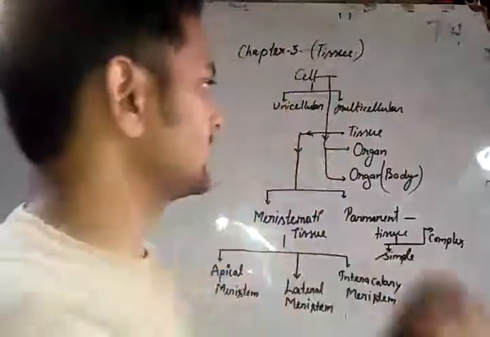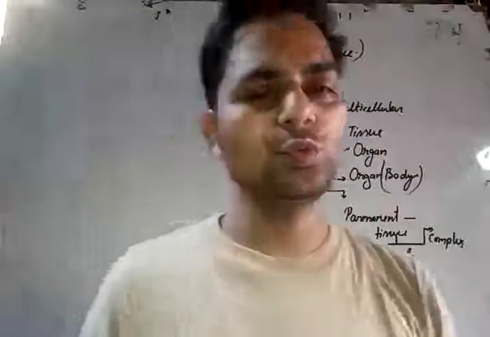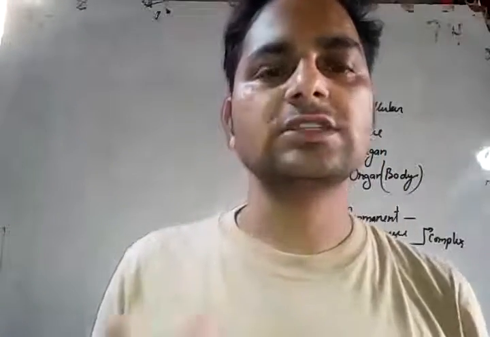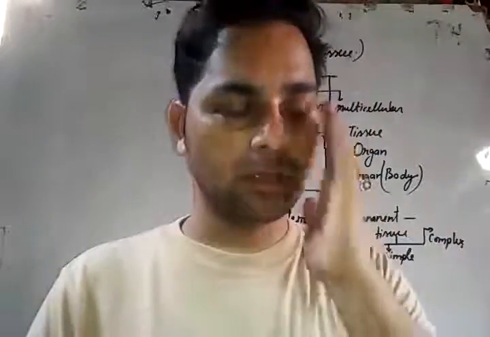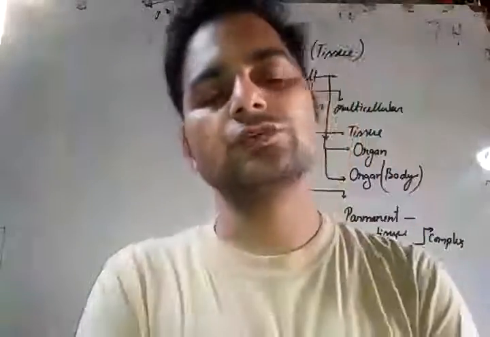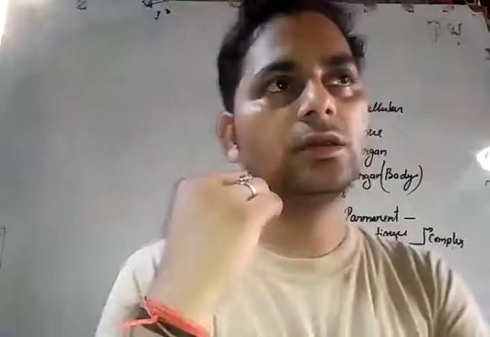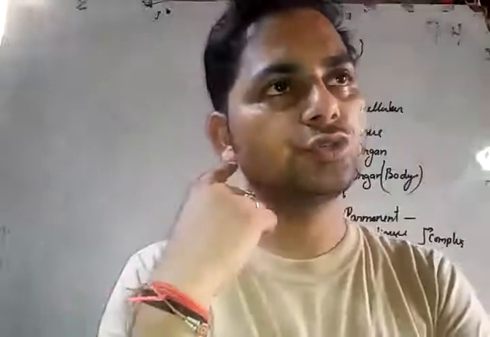Now the next topic: what do we mean by tissue? A tissue is a group of similar kinds of cells forming together. For example, you have observed muscle tissue, eye tissue, ear tissue, and skin tissue.